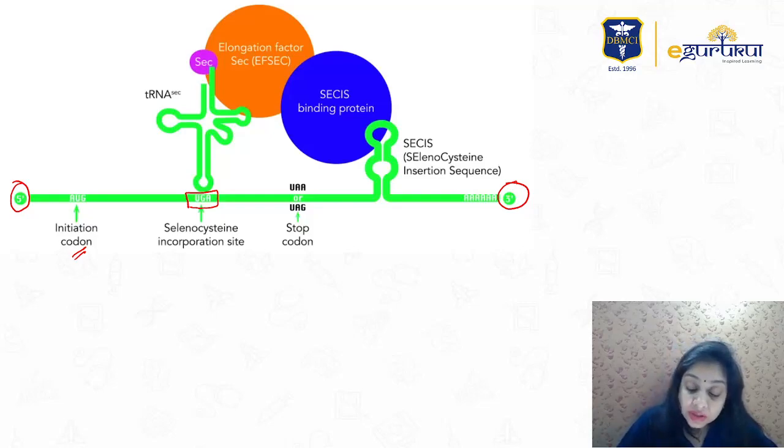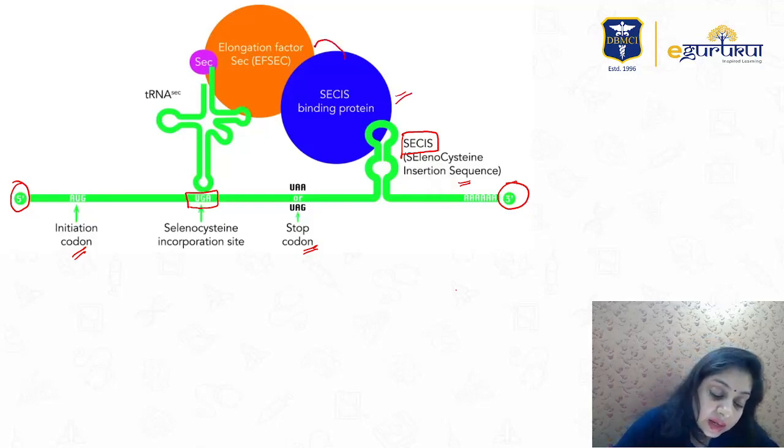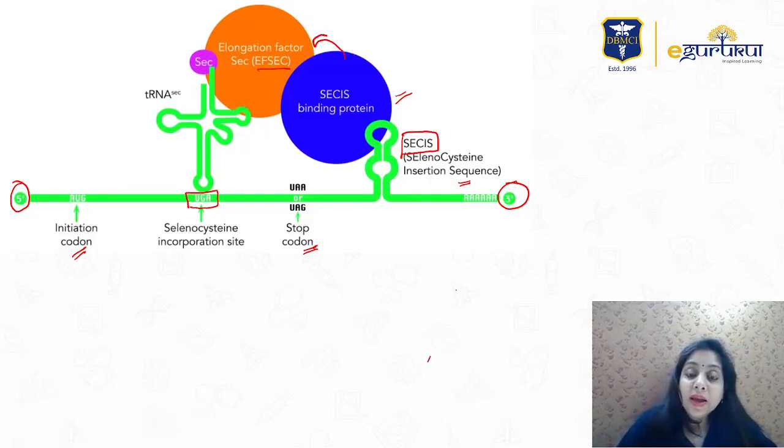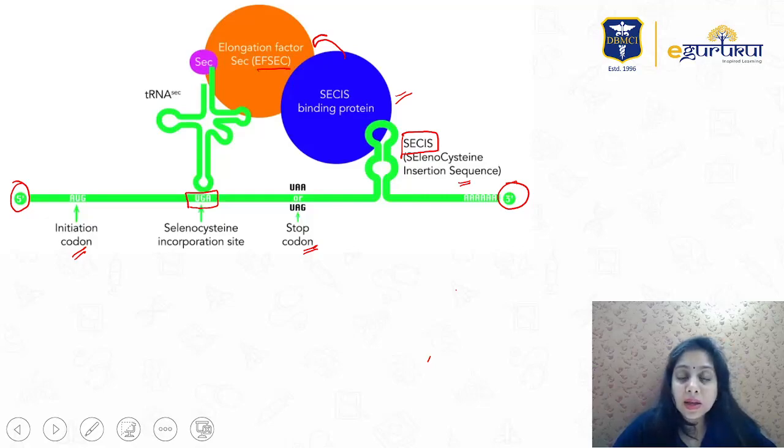Downstream of it, after the real stop codon, you have the SECIS sequence, the selenocysteine insertion sequence. If that sequence is present, the SECIS binding protein binds to it, which further triggers the elongation factor SEC, EFSec. That tells the ribosome not to stop but to incorporate selenocysteine there.